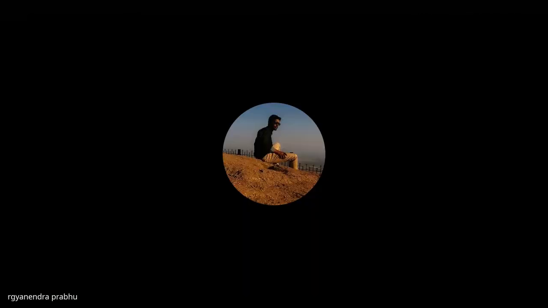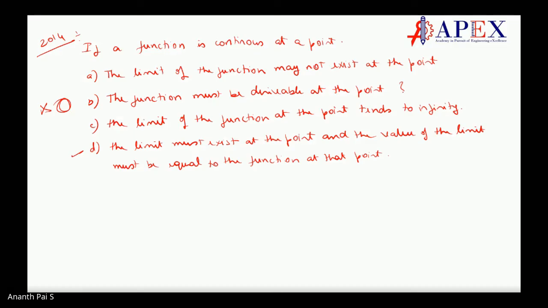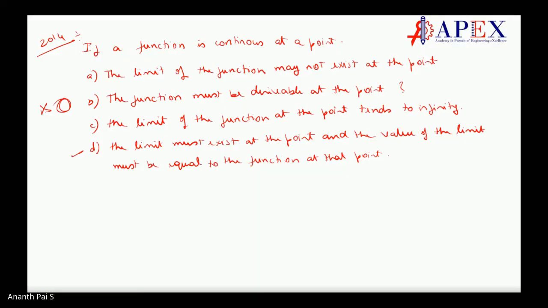I knew there would be a problem. Option A, sir: the limit of the function may not exist at a point. If the limit does not exist, then it is wrong only, right? Third one, anybody with the third one? No, right? So the only right answer is D.